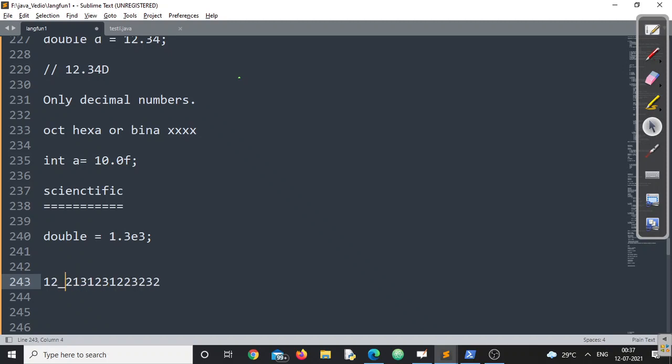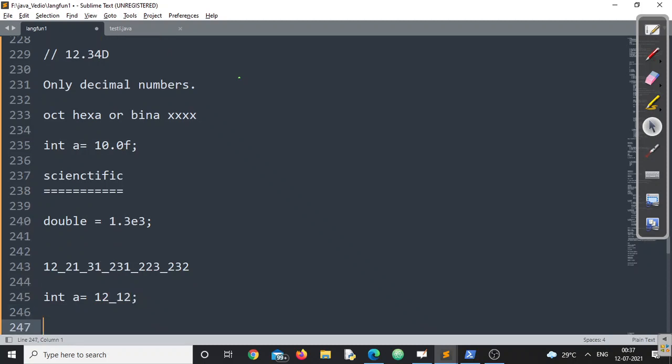You can put the underscore anywhere you want as a separator, no problem at all. This is also a valid integer constant. This is also valid in float. This is also valid in long, and everywhere it is valid. So if I am writing int a is equal to 12_12, whenever I write this, it will enhance the readability of my code.